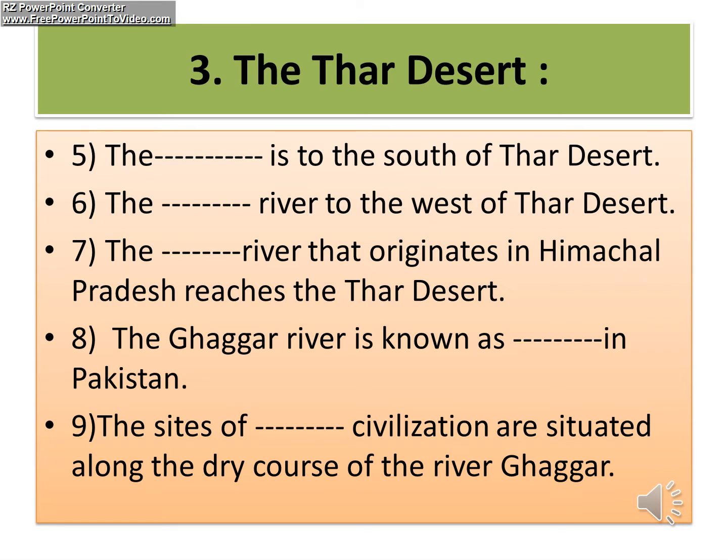The dash river originates in Himachal Pradesh, reaches the Thar desert. The Ghaggar river is known as dash in Pakistan. The sites of dash civilization are situated along the course of river Ghaggar. I hope students you have taken a screenshot. Can we proceed further?